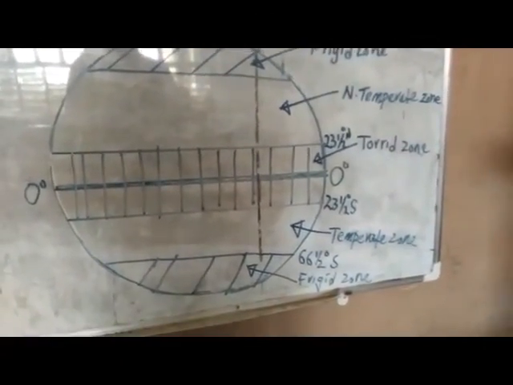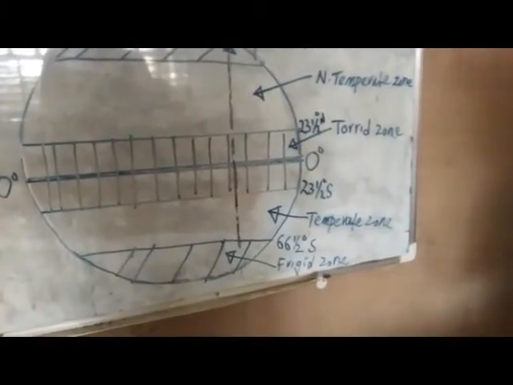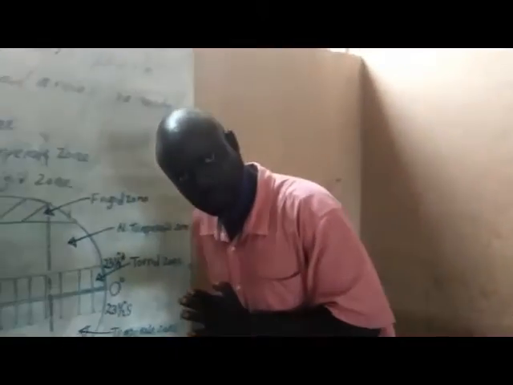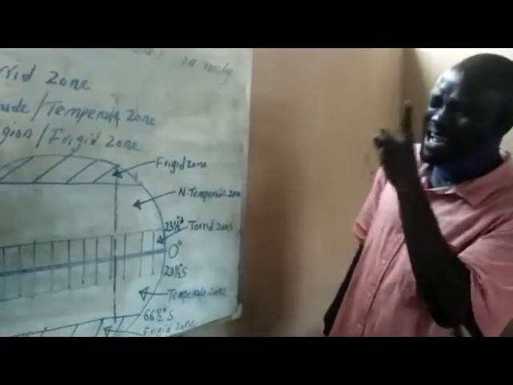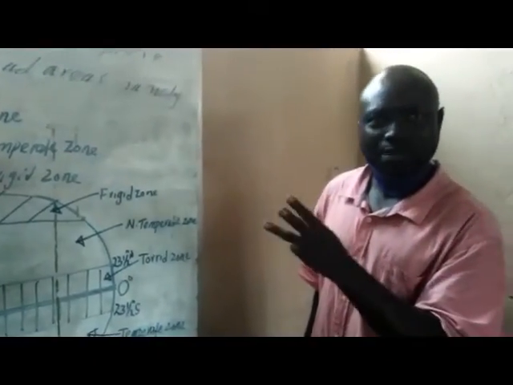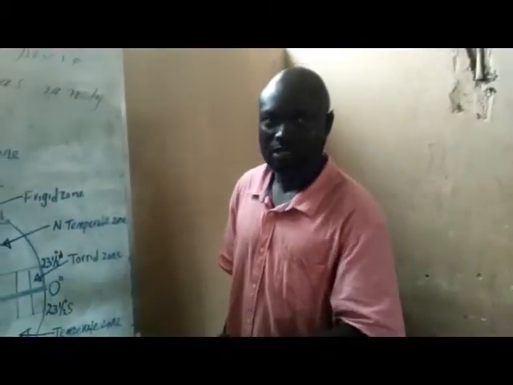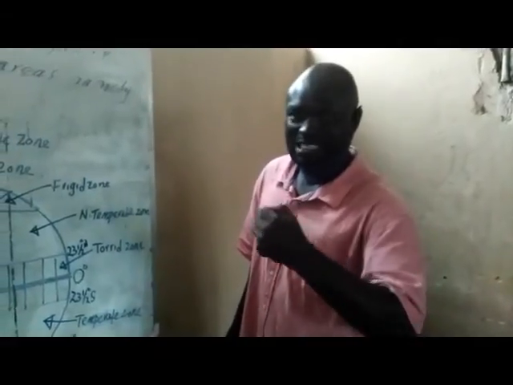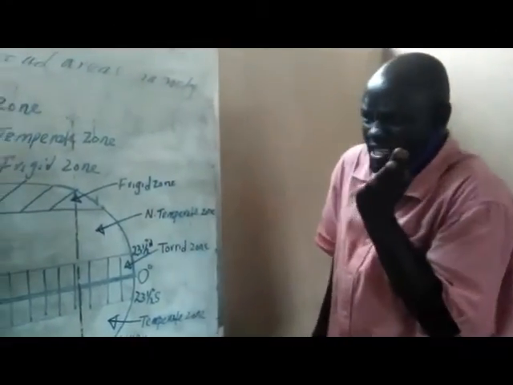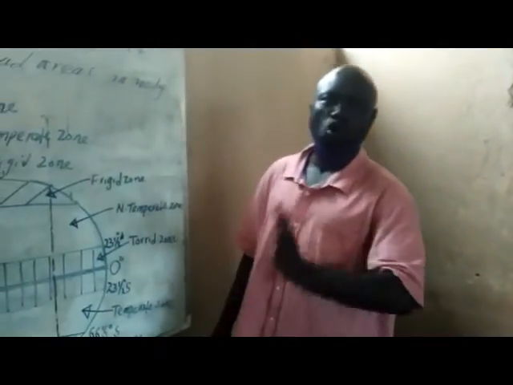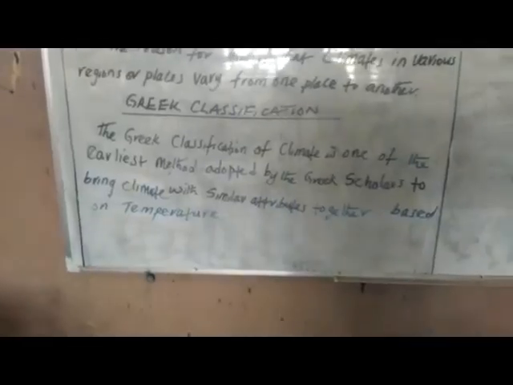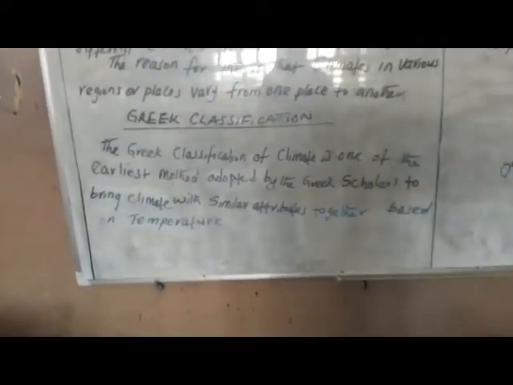So now, to say it all, according to the Greeks, they attempt to explain the climatic types using one single variable. We have different variables such as sunshine, relative humidity, temperature and so forth, but in their own case, they limit the explanation of climate to one climatic variable.